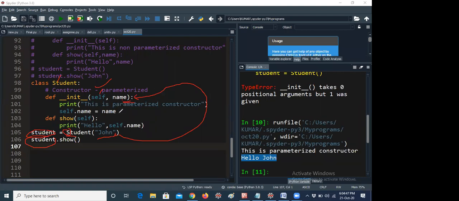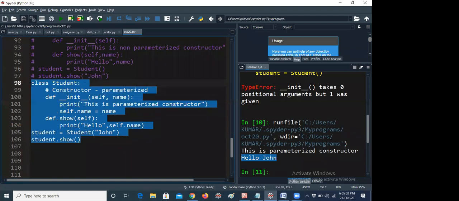So self dot name equal to name, then it will take the name, and def show of self means print of hello. That means whatever name I am giving, John, that will be printed like this, because whenever I am calling this show method. Next, this is called a parameterized constructor.